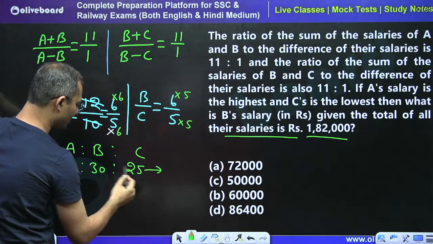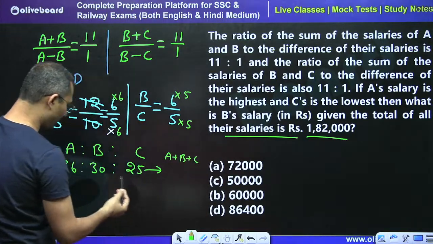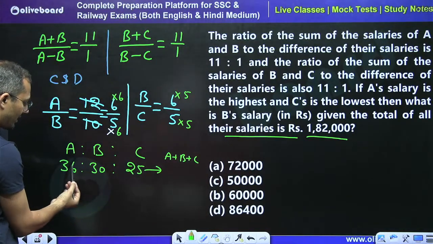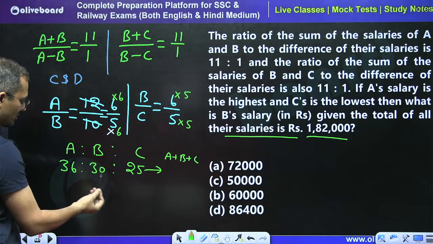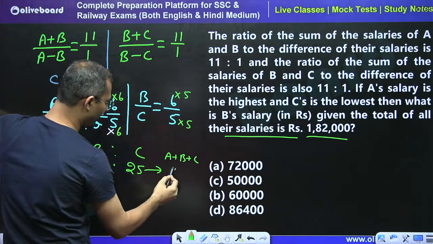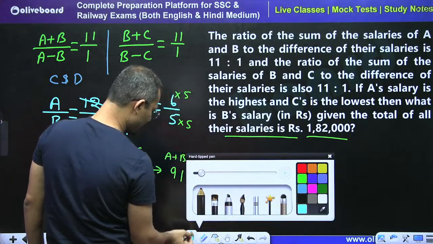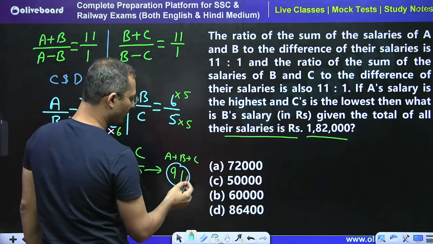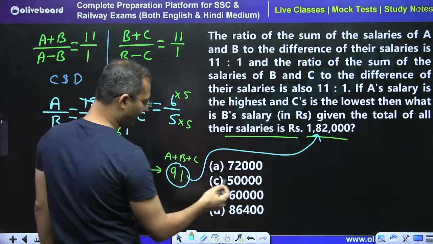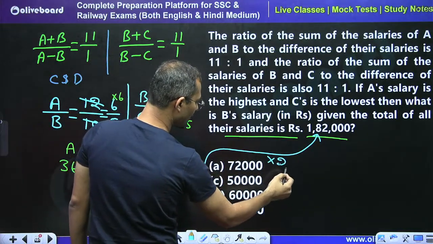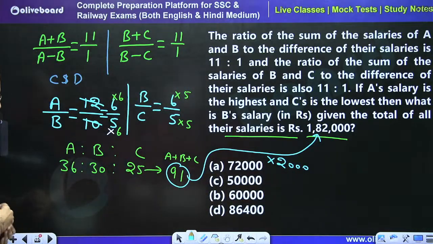So in total, together A plus B plus C salary is going to be what? 25, 30 and 36, right? So together it is going to be 91, right? So we can say that 91 is equal to what? See, 91 is equal to 1,82,000, right? So it is 2000 times. How many times? 2000 times, right?